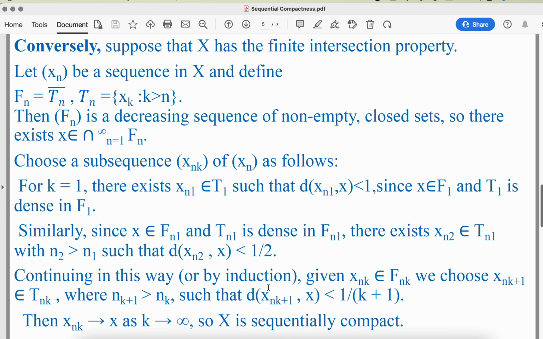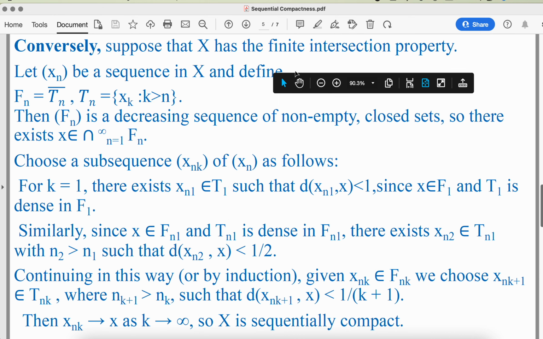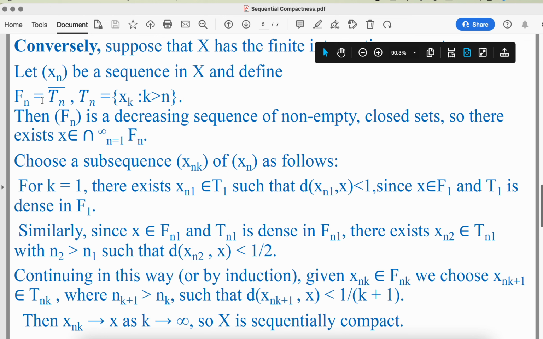Now the converse part. Suppose X has the finite intersection property. Let xn be a sequence in X and we define Fn equal to Tn bar, meaning the closure of Tn, where Tn is the set of terms xk for k greater than n.